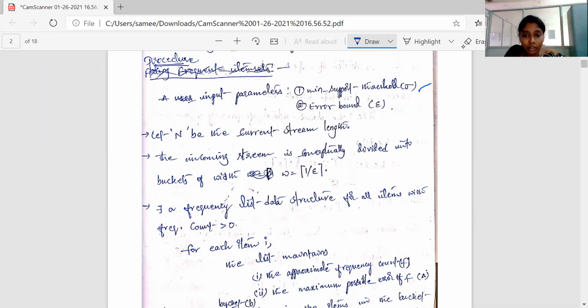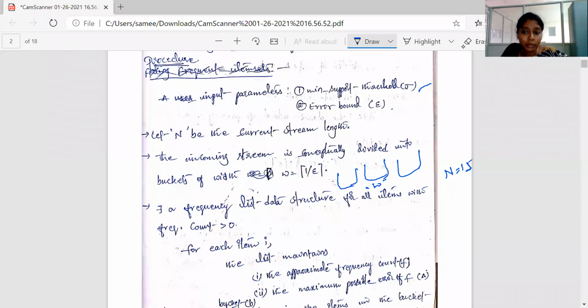Suppose the incoming stream n is divided into different buckets with the width W. So each bucket has width W. How many buckets may we have for a given n? Suppose n is equal to 15, the incoming stream length, and the bucket width is 3.